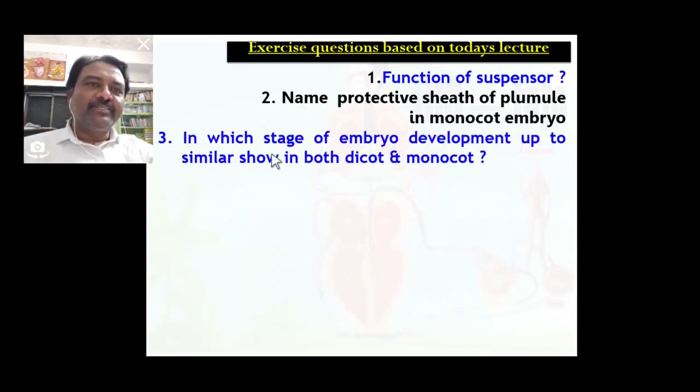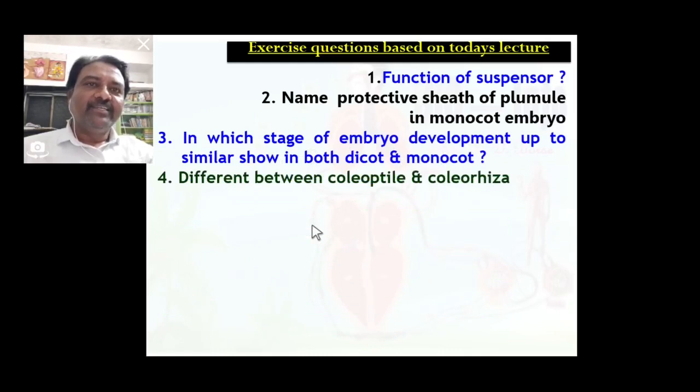Up to which stage is embryo development similar in both dicot and monocot? Octant stage is similar in both dicot and monocot. Difference between coleoptile and coleorhiza: coleoptile is protective sheath of plumule and coleorhiza is protective sheath of radicle.